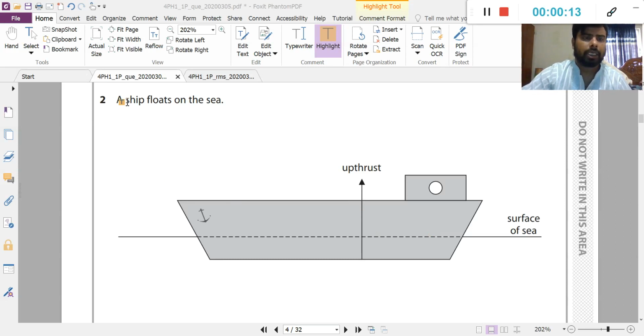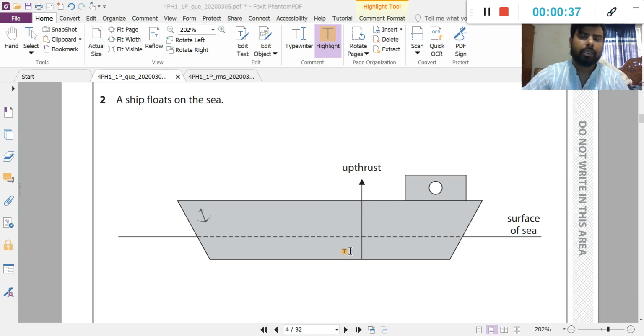Question number two, ship floats on the sea. Remember, when any solid object submerges inside a liquid or gas, completely or partially, then molecules of the liquid or gas give an upward force to the solid object. This force is known as upthrust force.